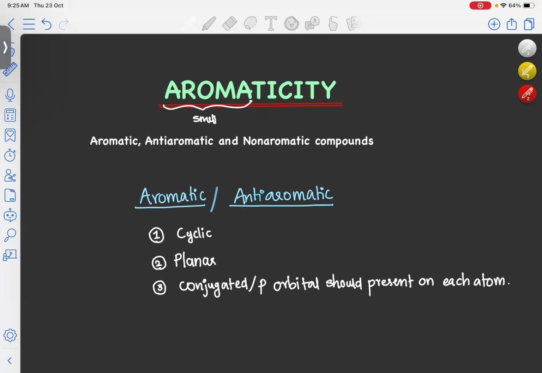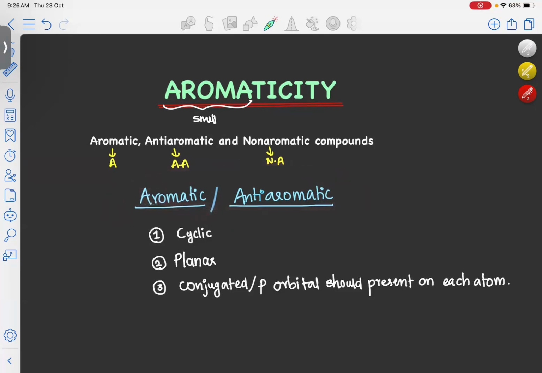In today's class, we'll discuss three types of compounds under this category. According to aromaticity, we'll divide organic compounds into three: either aromatic, or anti-aromatic, or non-aromatic. First we'll discuss aromatic and anti-aromatic, then we'll come back to non-aromatic compounds. For ease, we'll denote aromatic as A, anti-aromatic as AA, and non-aromatic as NA. So first we'll see what is aromatic and what is anti-aromatic.